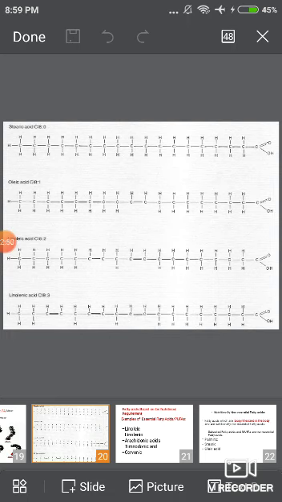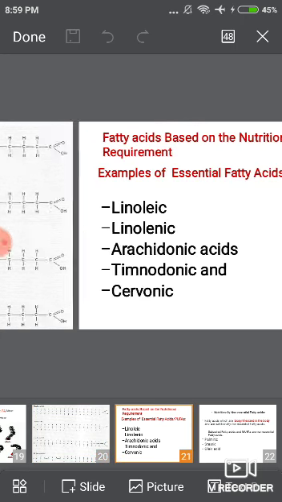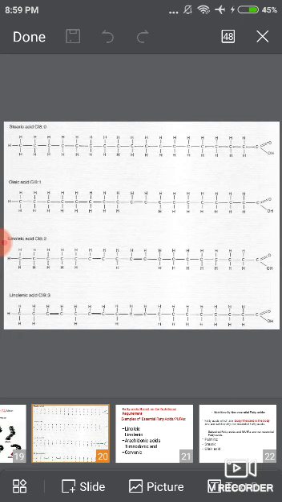One double bond is on the 9th position and another double bond is on the 12th position. And another important thing here, the double bond is present at the 9th carbon. You can observe the second double bond on the 12th position, which makes the molecule such that it cannot be biosynthesized. That's why it is essential in the diet.